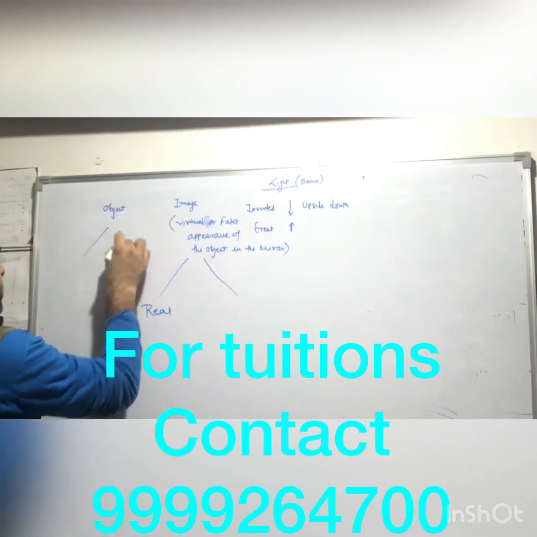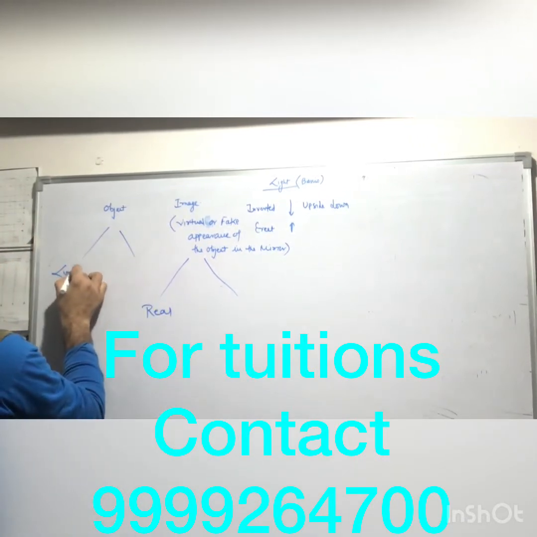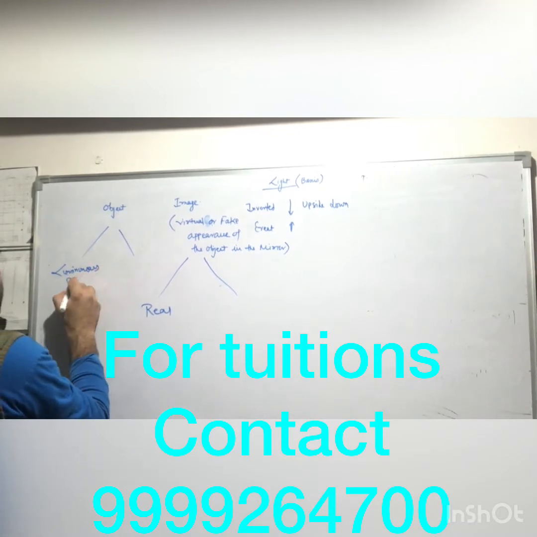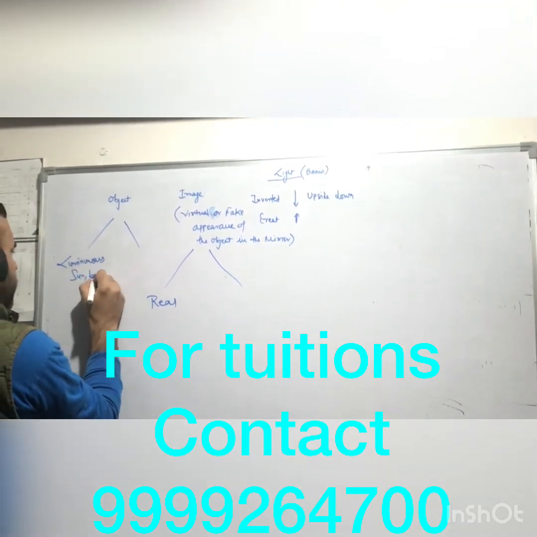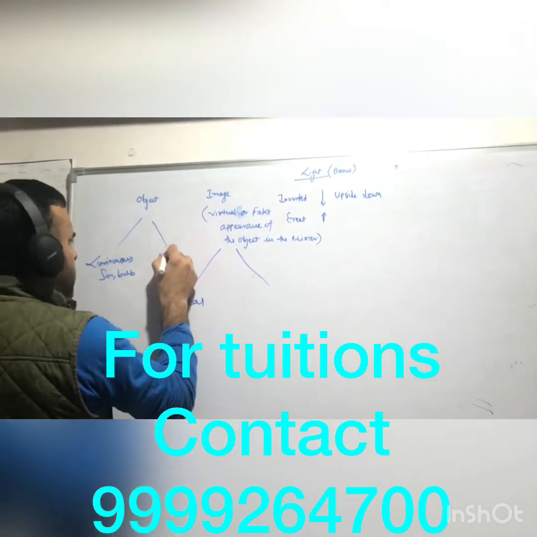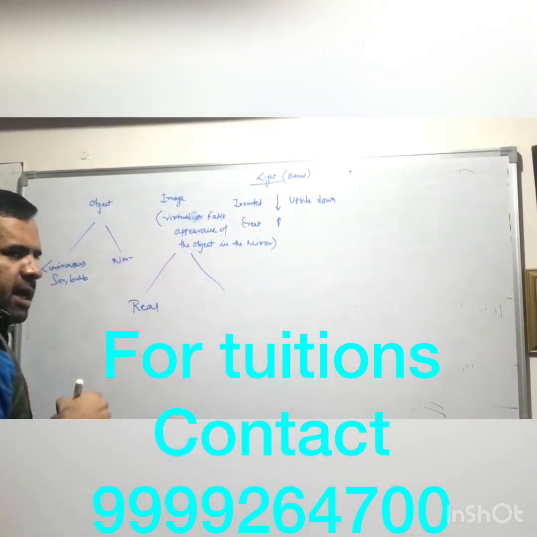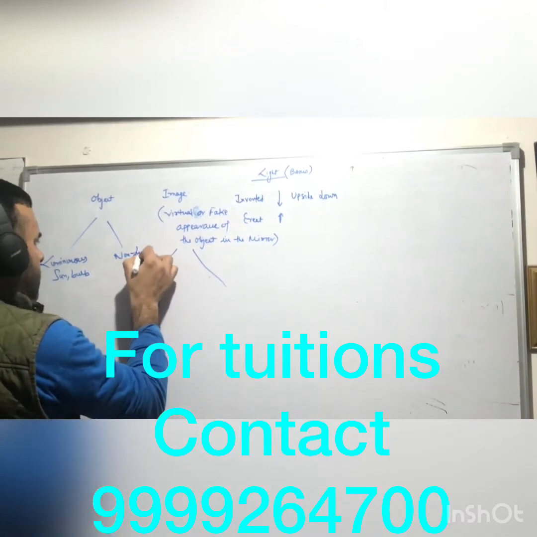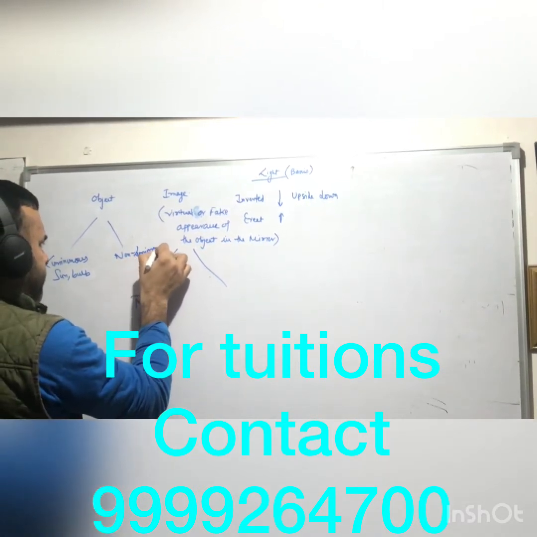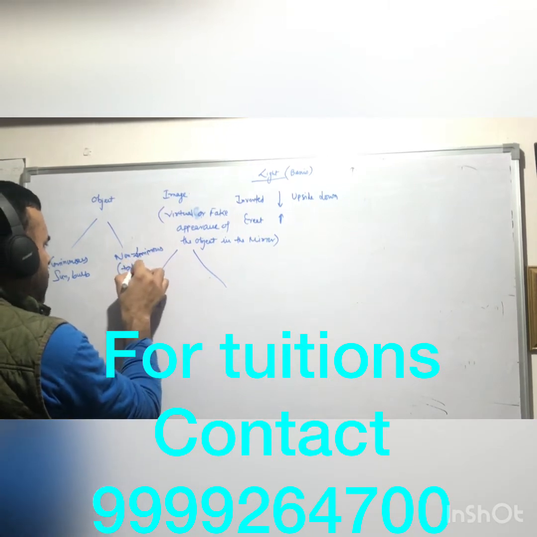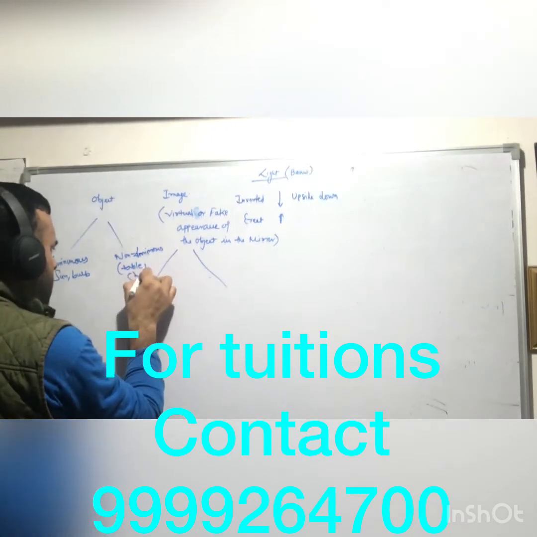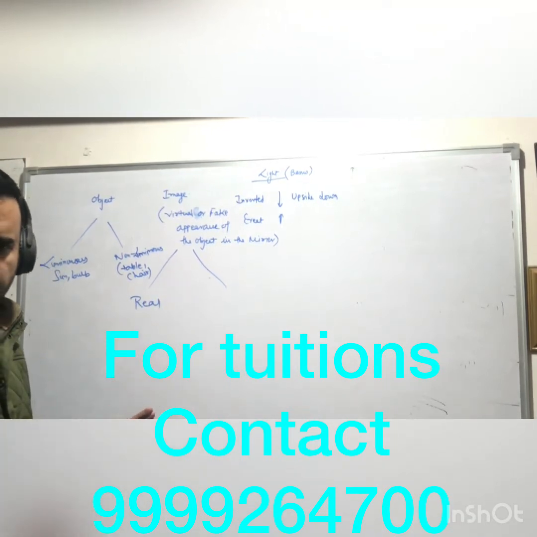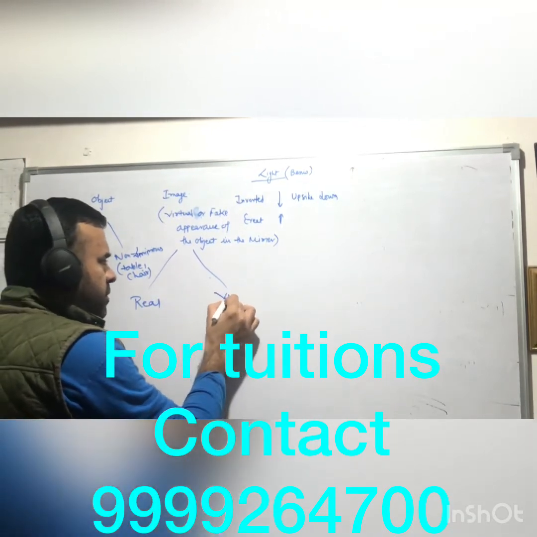As I have told you, objects are of two types. Luminous: I have given you the example of sun and bulb. Non-luminous: they don't emit light, they just reflect light, right? Table, chair are non-luminous. And images, there are two types of images. One is real, another is virtual.